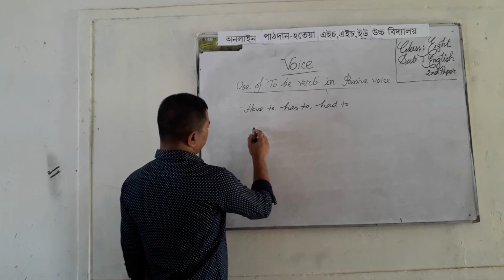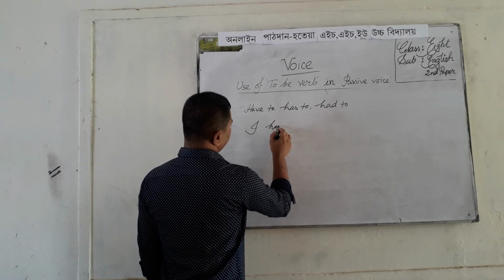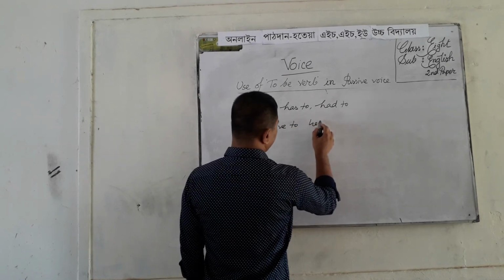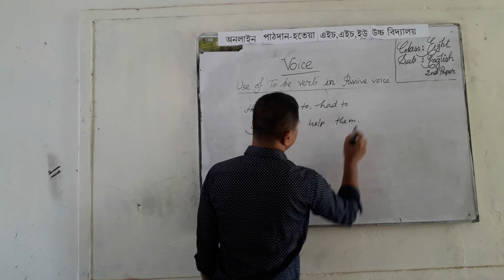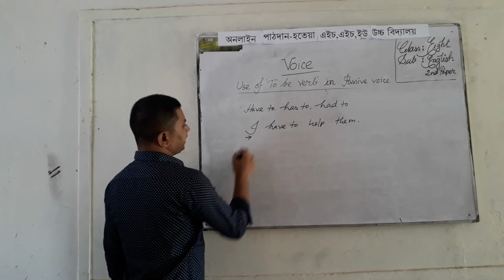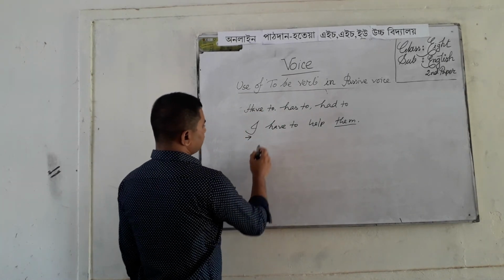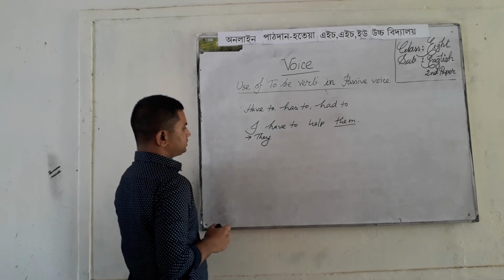I am writing an example here. I have to help them. Here them is object, so they will be subject of passive voice.